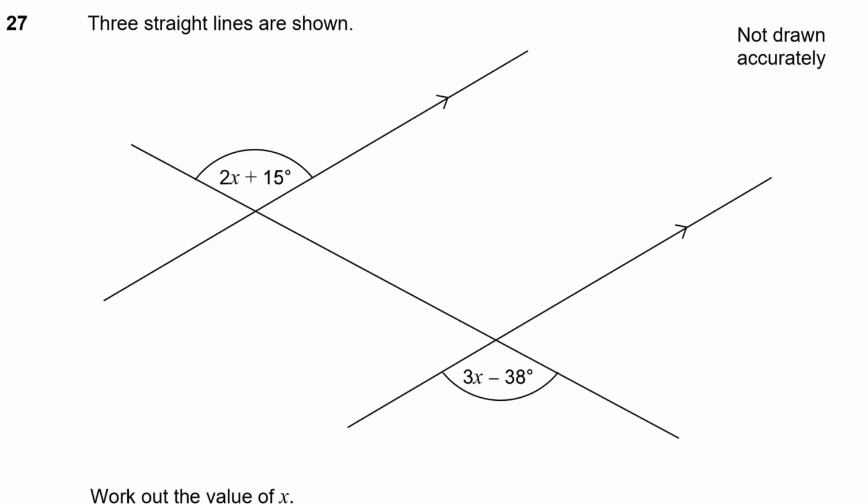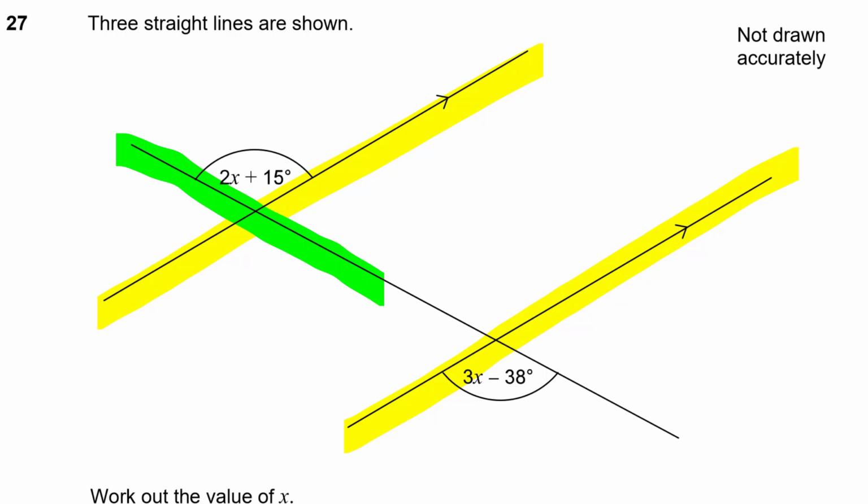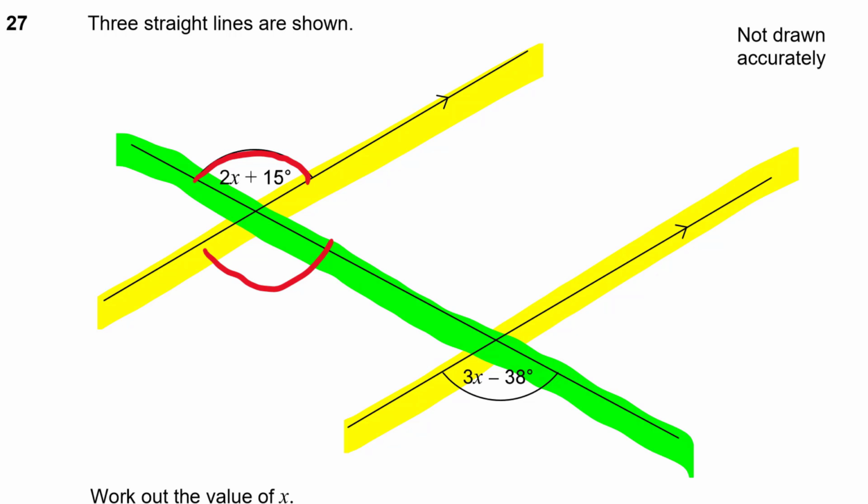Three straight lines are shown. Work out the value of x. Well, they aren't just any old three straight lines, are they? We've got 2 lines here that have arrows on them, which means these are parallel lines, and we've got a line crossing them. It forms various angles, and there are relationships between the angles that are formed. Firstly, that angle there is vertically opposite this one, which means those two are equal. So that one must also be 2x plus 15.